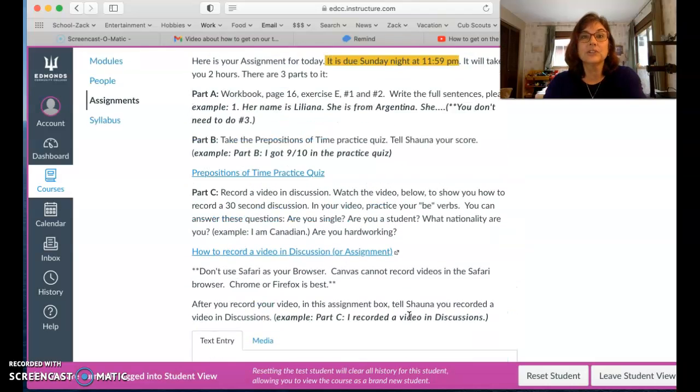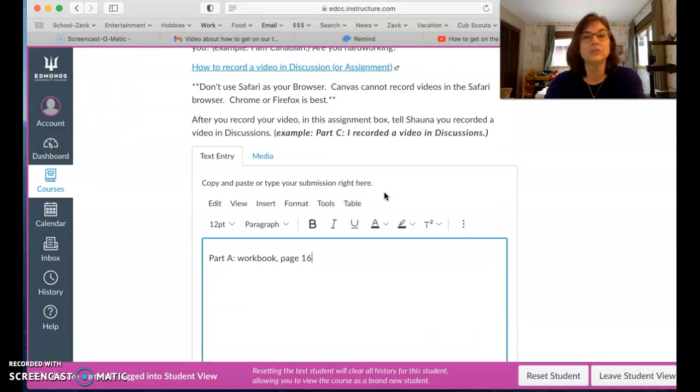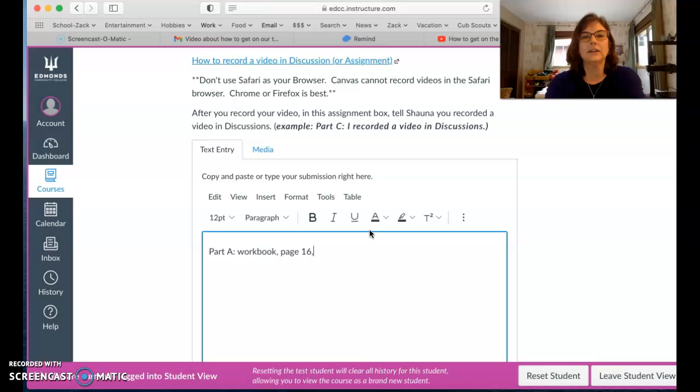Let's read the instructions again here. Oh, you only have to do exercise E, number 1 and number 2. You don't have to do number 3. So exercise E, you can say EX for exercise. You could even say a P for page, right? And then you can just start number 1. And please type those answers.